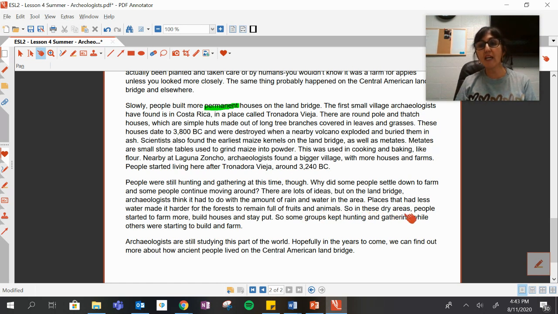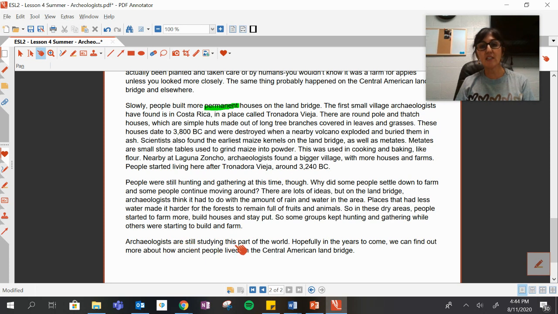So in these dry areas, people started to farm more, build houses, and stay put, meaning that they didn't go anywhere. So some groups kept hunting and gathering while others were starting to build and farm.